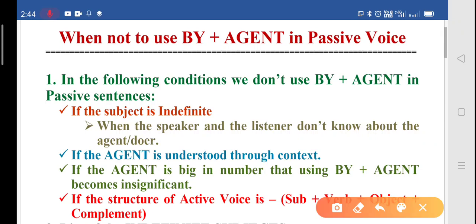Hello students. Today we will study a very important part of active and passive voice. That is when not to use by plus agent in passive voice.